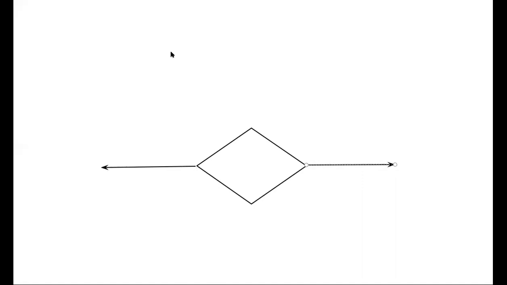Let us suppose I give you a very basic example. You have marks as input for a student, and based on what the marks are, you have to decide if the student will fail or pass.